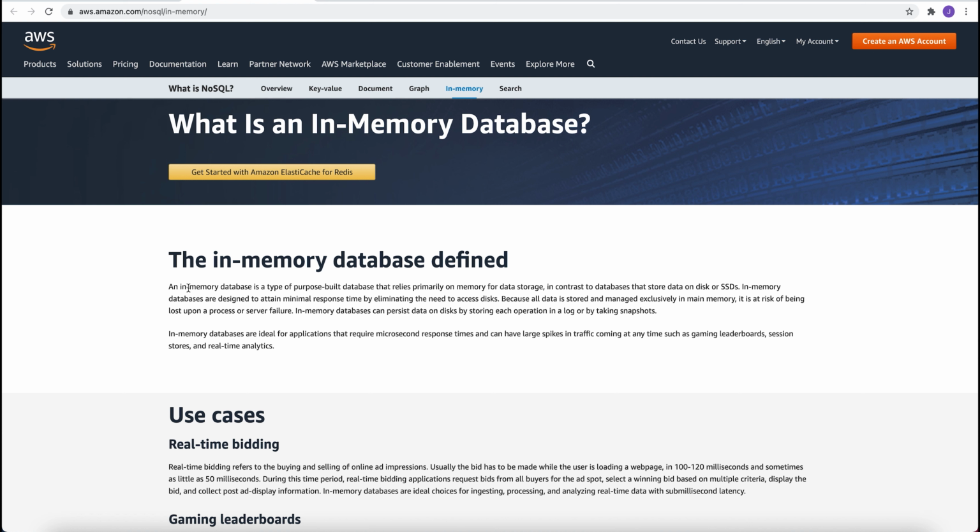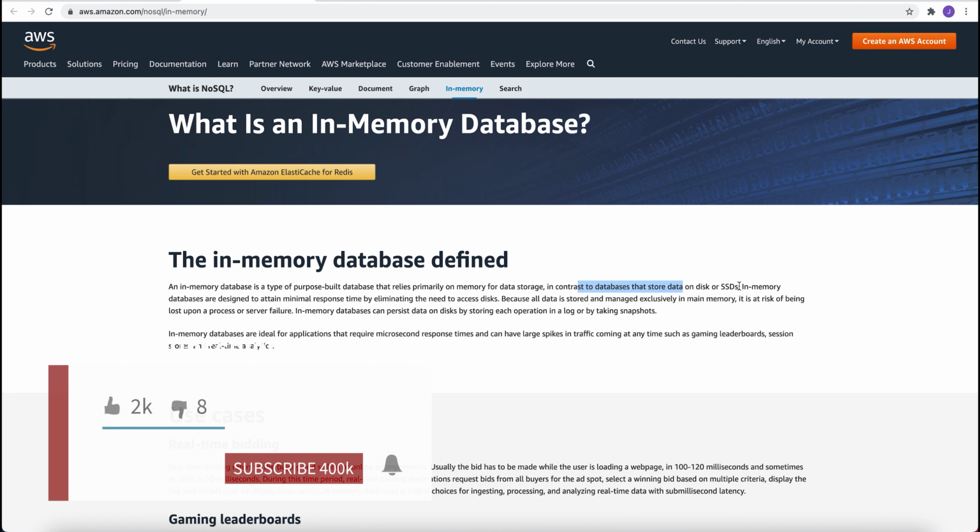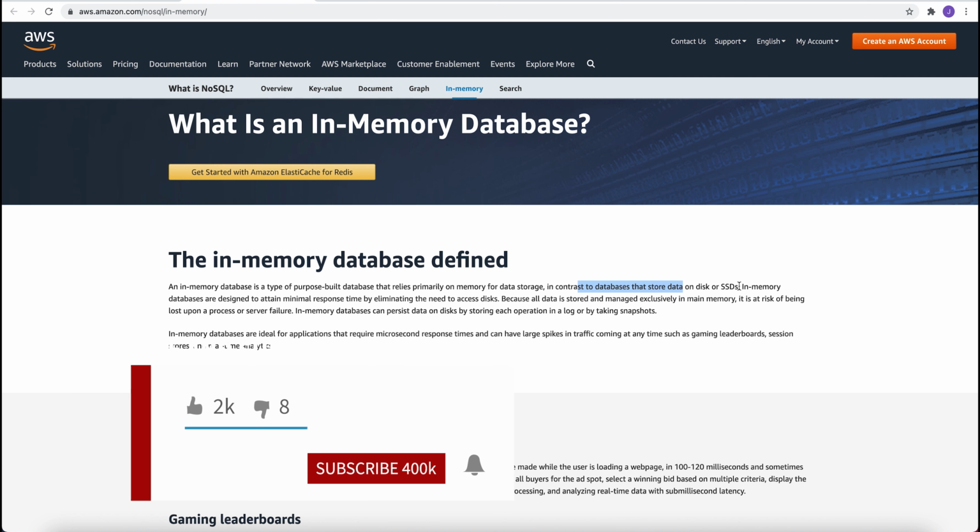An in-memory database is a type of purpose-built database that relies primarily on memory for data storage, which means it doesn't store data on the hard disk. The traditional databases that we have, like Postgres or MySQL, keep data on the hard disk, but an in-memory database doesn't keep data on hard drives. In-memory databases are designed to attain minimal response time by eliminating the need to access disk, because all the data is stored and managed exclusively in main memory.